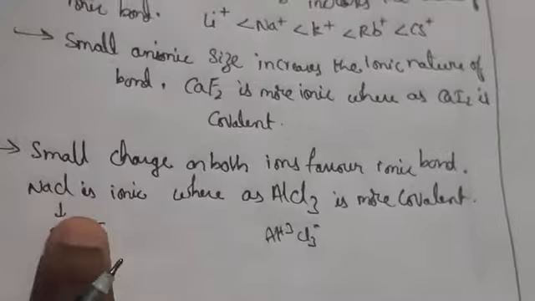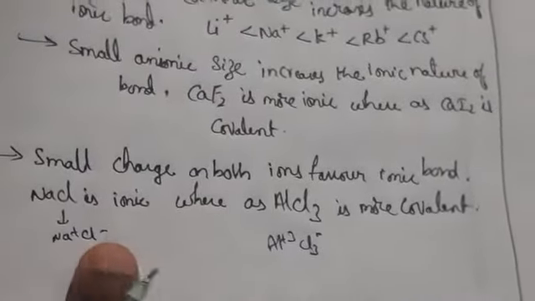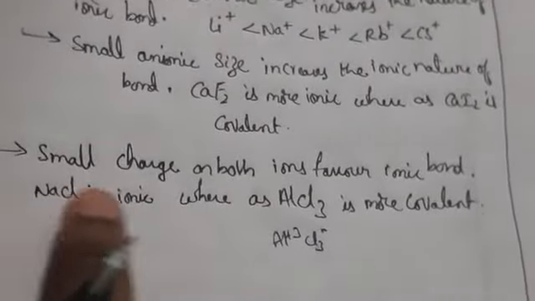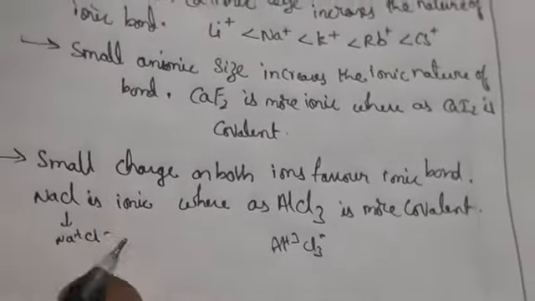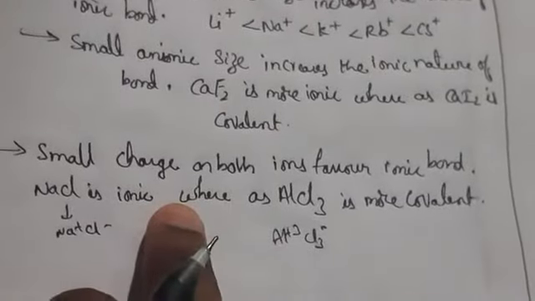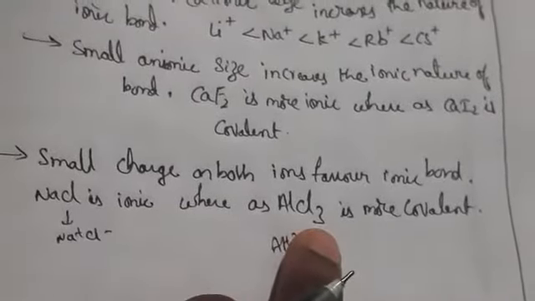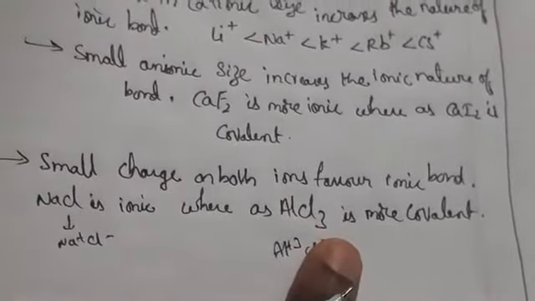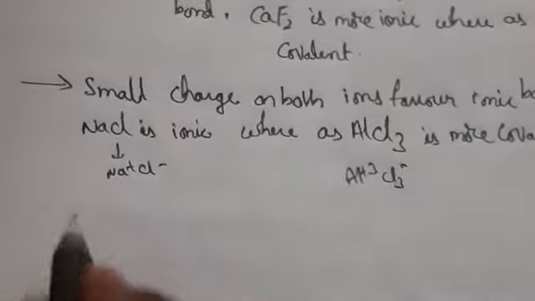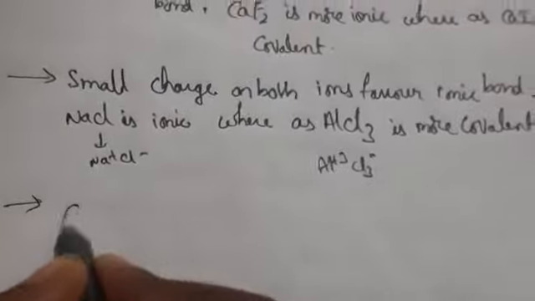Coming to NaCl, it gives positive charge and negative charge. So small charge on both ions will give an ionic compound, whereas compared to AlCl3, which is a covalent compound. So next one we can say here, cations.